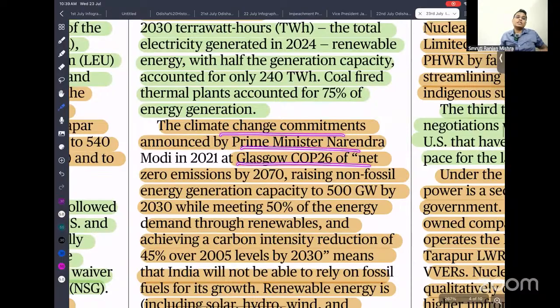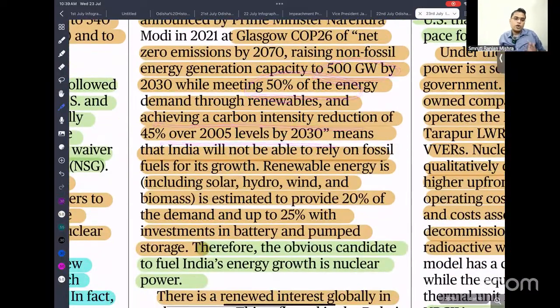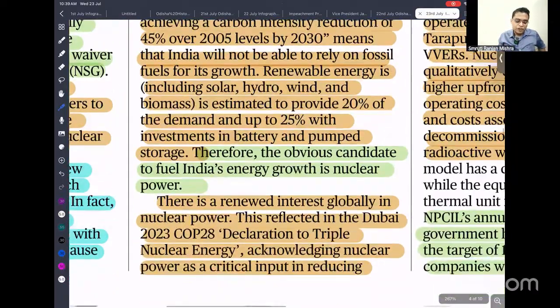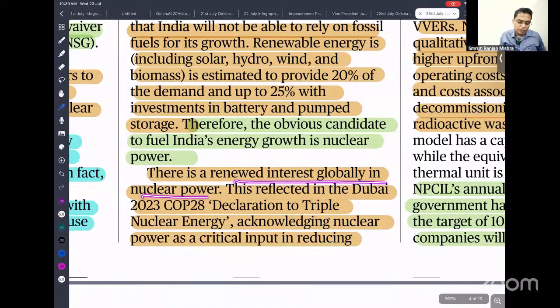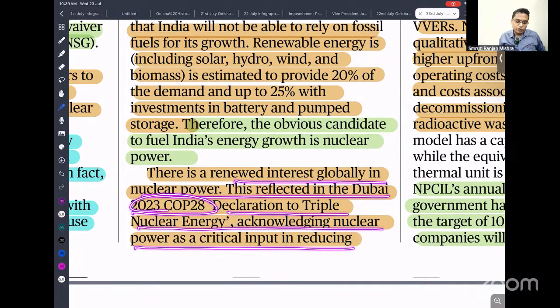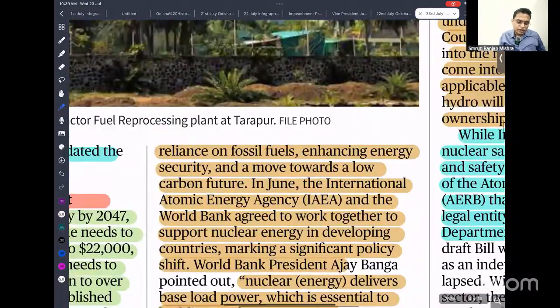We need to achieve carbon neutrality by 2070, and 50% of our power should be renewable energy. So how can we achieve this? There is only one alternative, that lies in nuclear power plants. There is renewed interest globally in nuclear power, reflected in the Dubai 2023 declaration to triple nuclear energy, acknowledging nuclear power as a critical input for reducing reliance on fossil fuels.